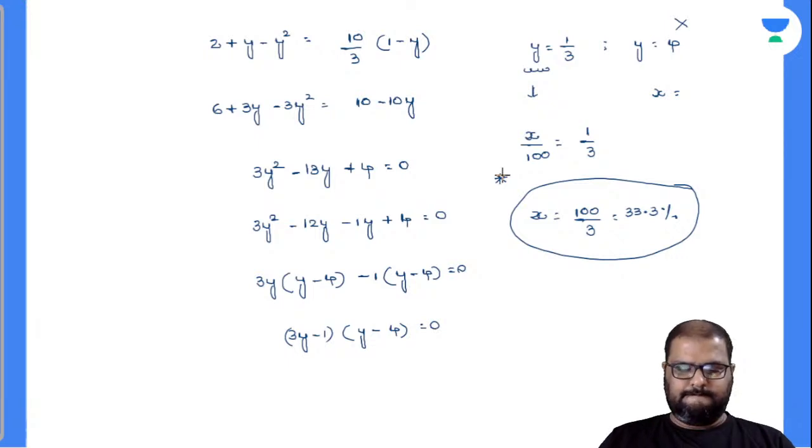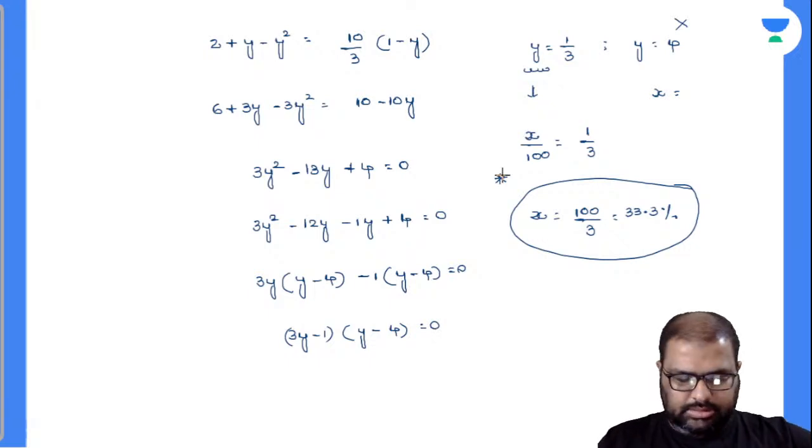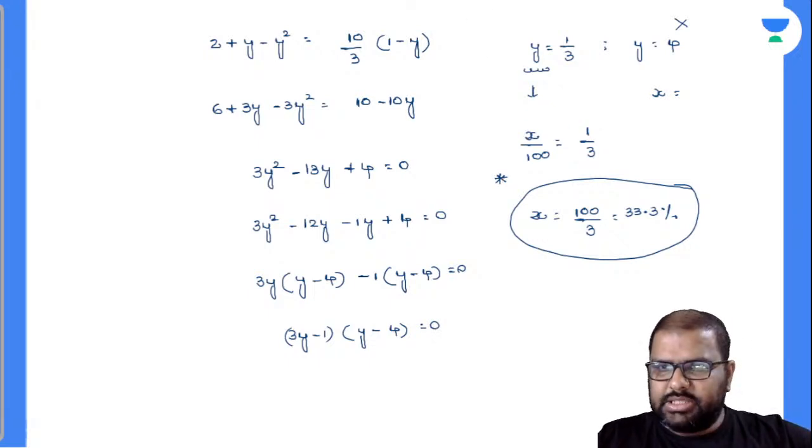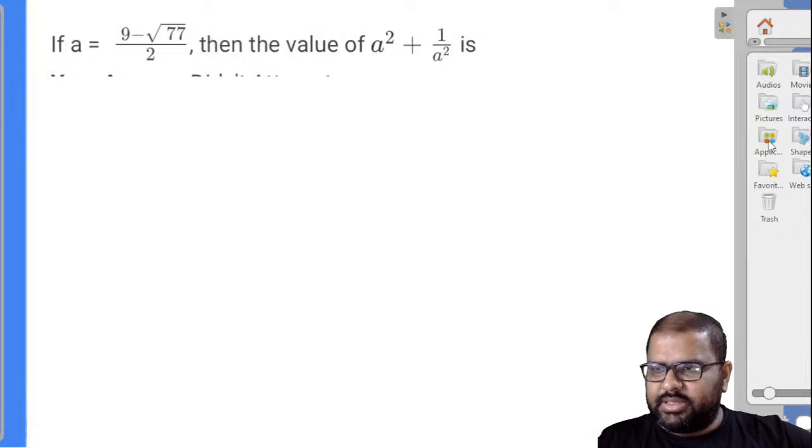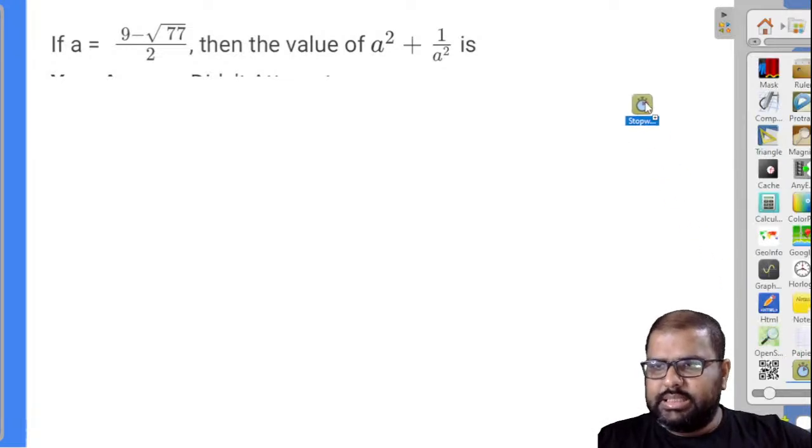Perfectly done. Exactly. Done. So let's go for the next question. Now I will be giving you 2 minutes for this question. Try this. Let's see how many can solve this.